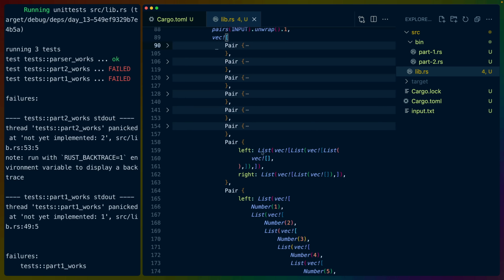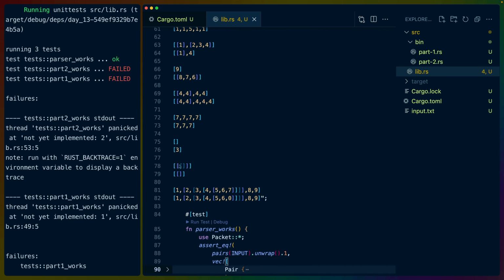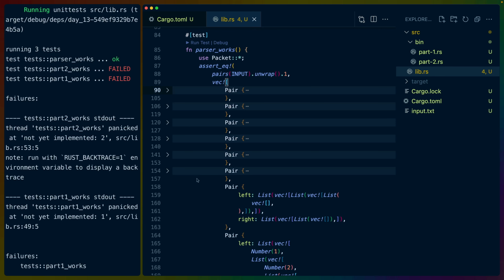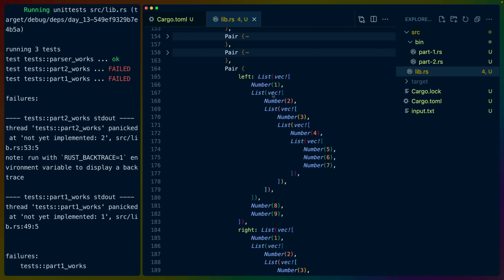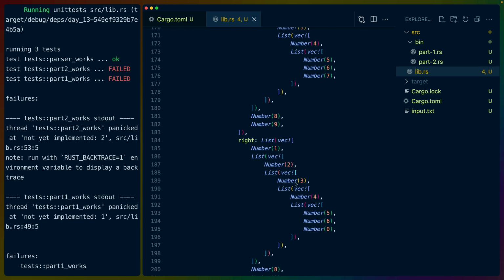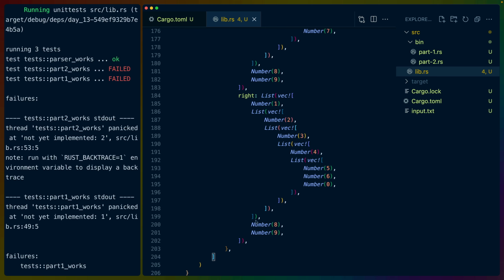Yep. This is the one that I'm concerned about. List, list, list, and list, list. So we've got 3 lists and 2 lists. That is correct. That was the one that I was most concerned about because it felt the most edge-casey. So we've got a list with a number with a list. These should match up to 5, 6, and then 7, 0, and then have 8, 9 at the root. So vec 1, vec 2, vec 3, vec 4, vec 5, 6, 7, and then 8, 9 at the root. Vec 1, 2, 3, 4, 5, 6, 0 with 8 and 9 at the root.